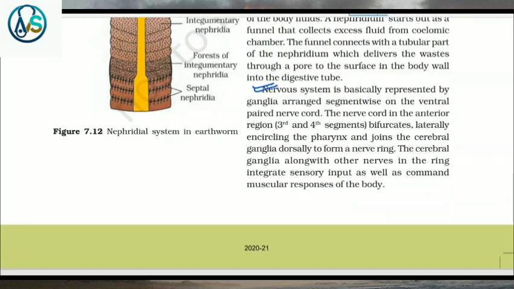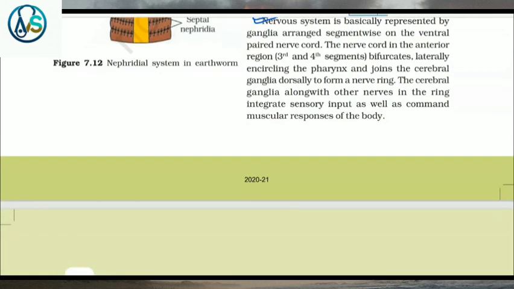Nervous system is basically represented by ganglia arranged segment-wise on the ventral paired nerve cord. The nerve cord in the anterior region, 3rd and 4th segment, bifurcates laterally, encircling the pharynx and joins the cerebral ganglia dorsally to form a nerve ring. The cerebral ganglia, along with other nerves in the ring, integrate sensory input as well as command muscular responses of the body.